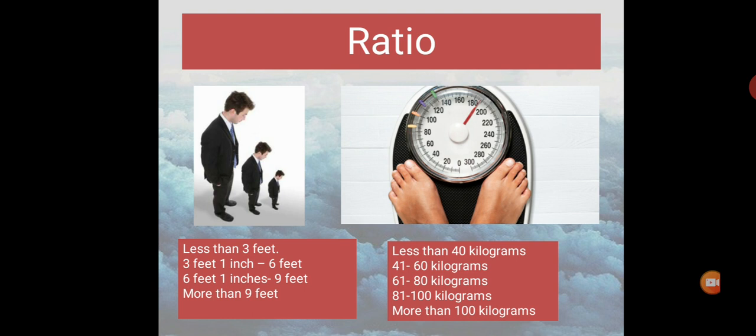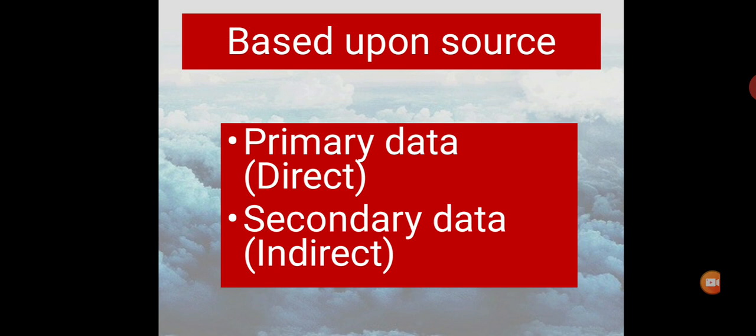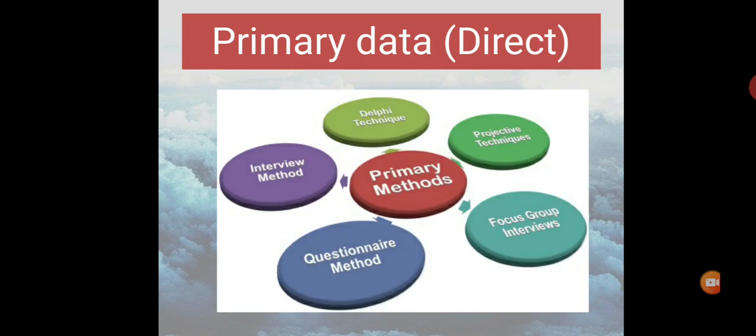Then based upon source, it can be primary or secondary data. As the name suggests, primary data is collected directly from the source with no third source in between. One-to-one contact like interview, questionnaire, mails, focus group discussions, etc.